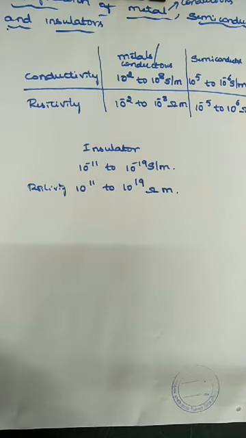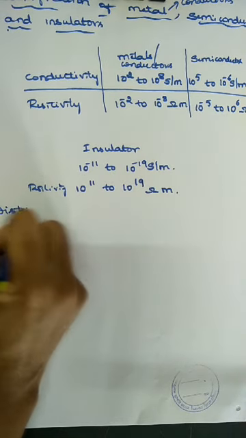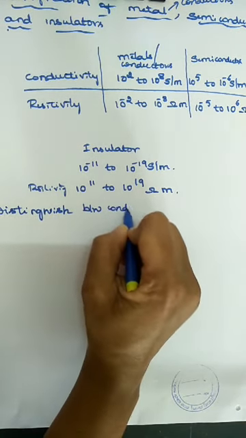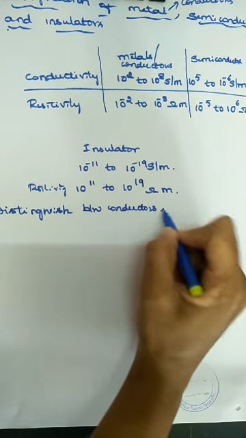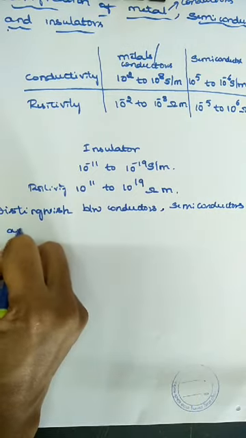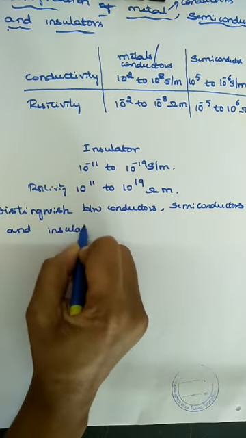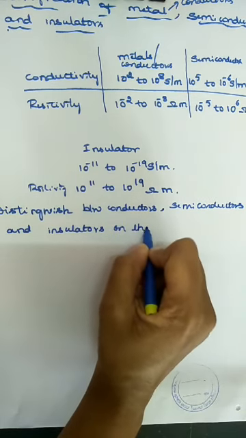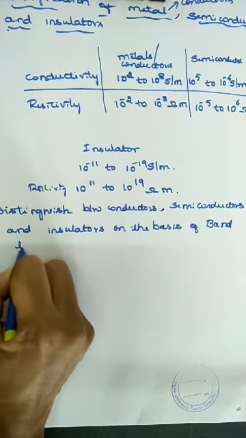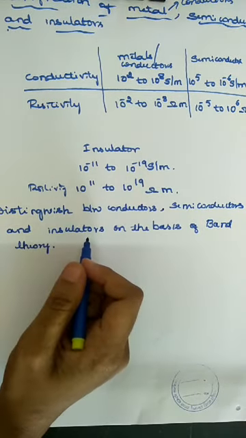Moving on to the next concept: distinguish between conductors, semiconductors and insulators on the basis of band theory.